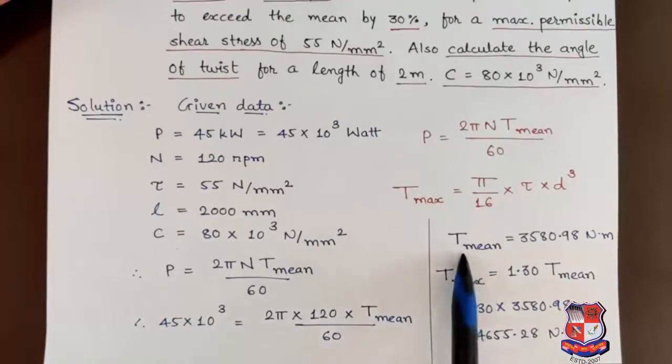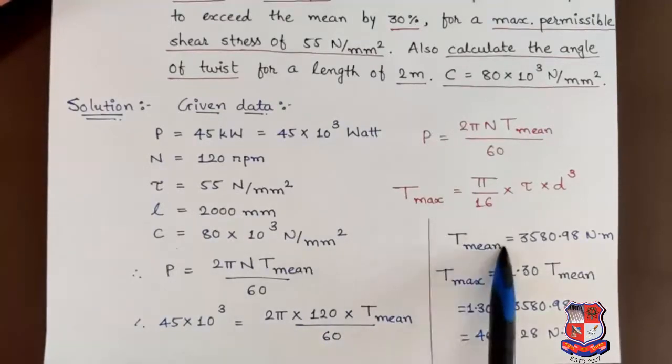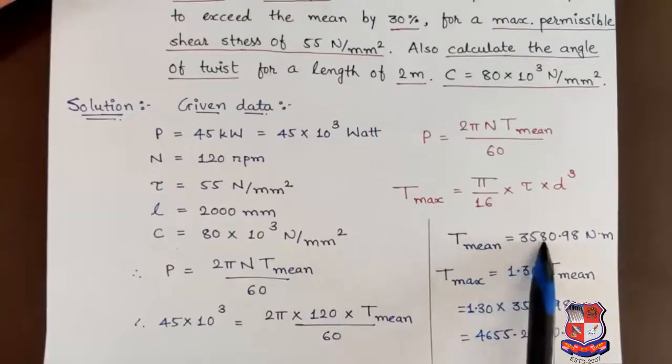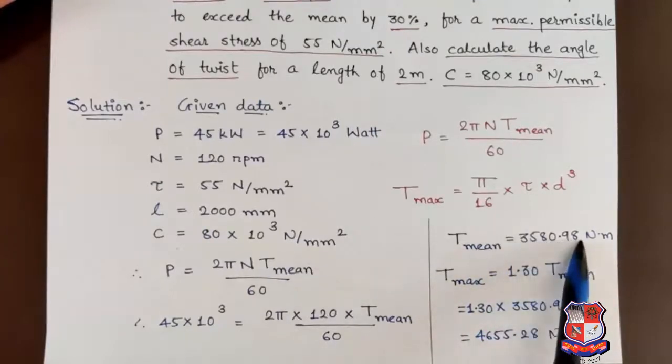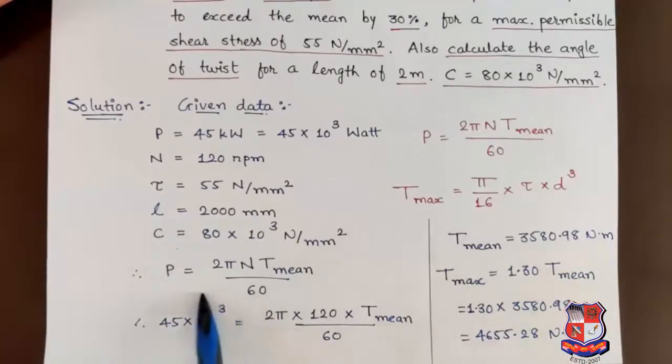So we will get mean torque is equal to 3580.98 Newton meter. Here power is in terms of watt and N is given in RPM, so mean torque will be in terms of Newton meter.